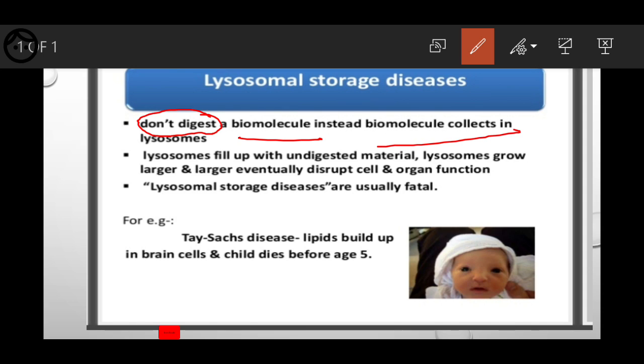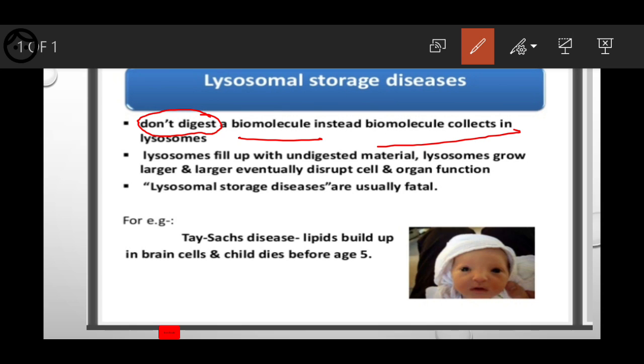Actually, the lysosome's function is to digest the materials inside the cell, right? But if that is not digested, then what happens? Instead of digesting, these lysosomes collect the food particle inside them.